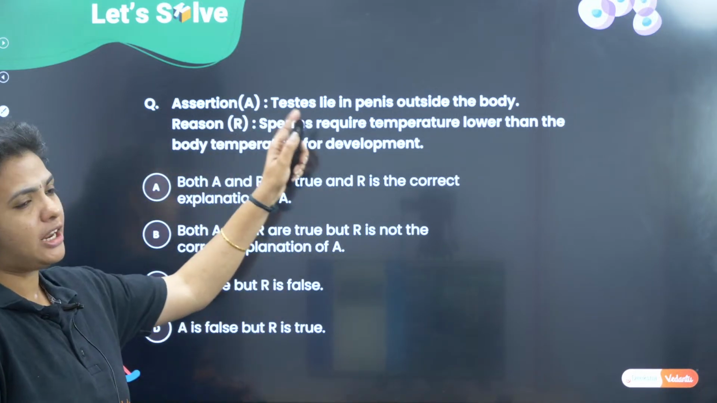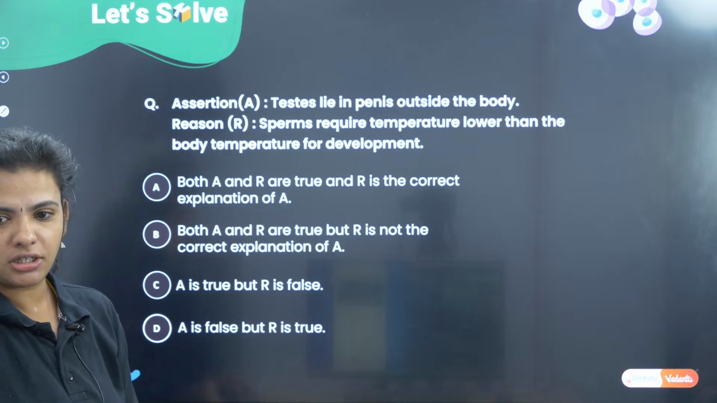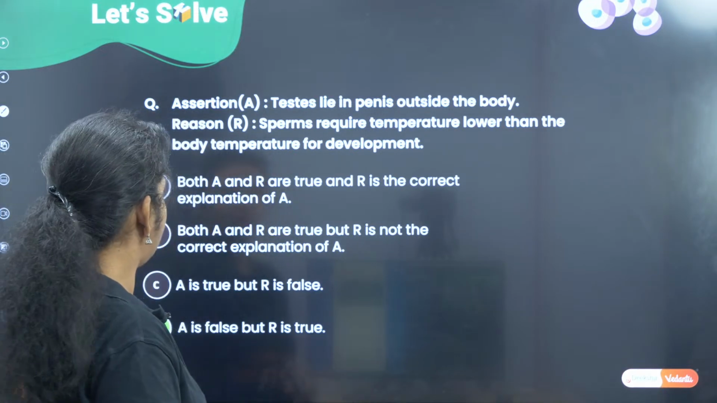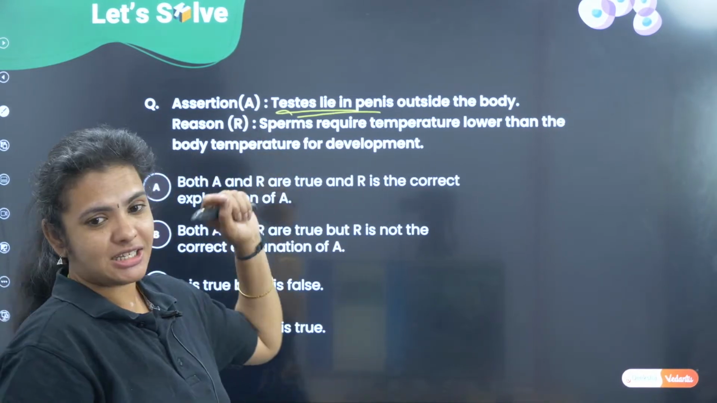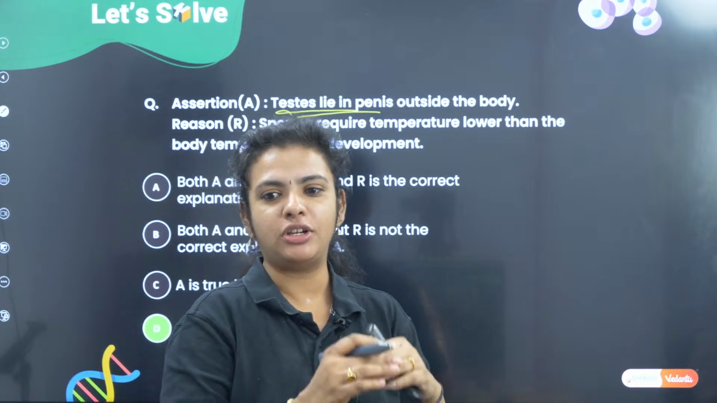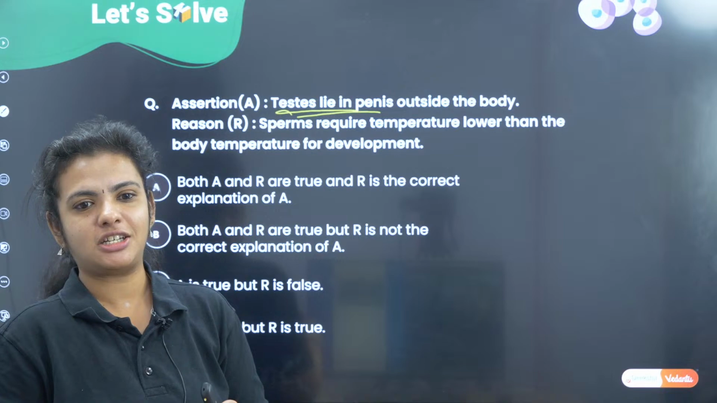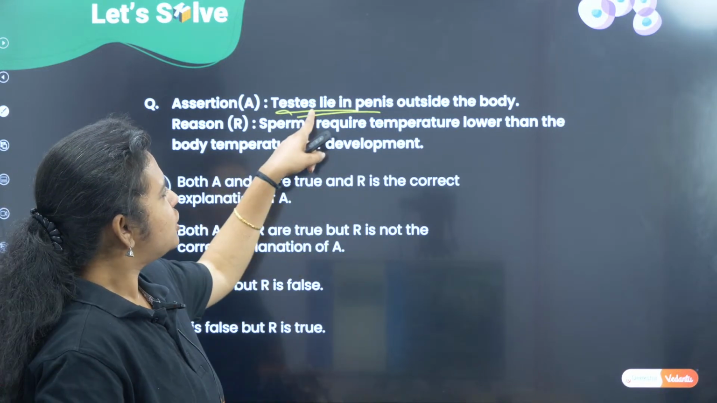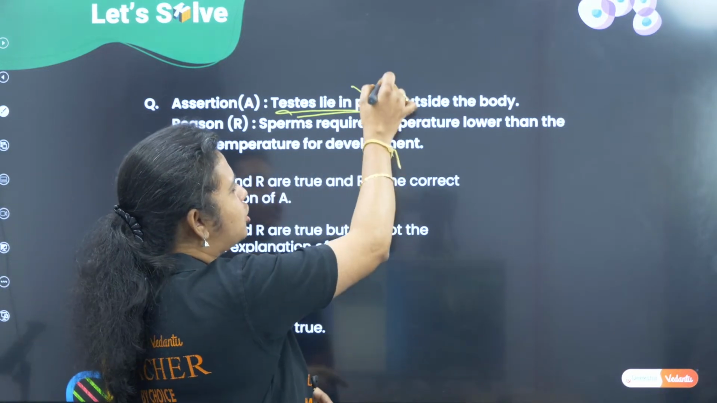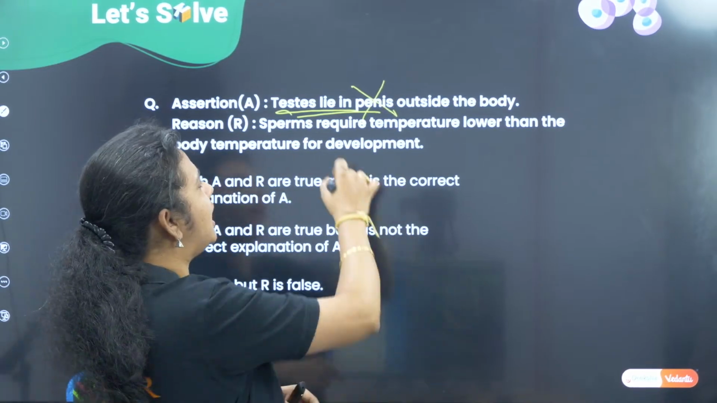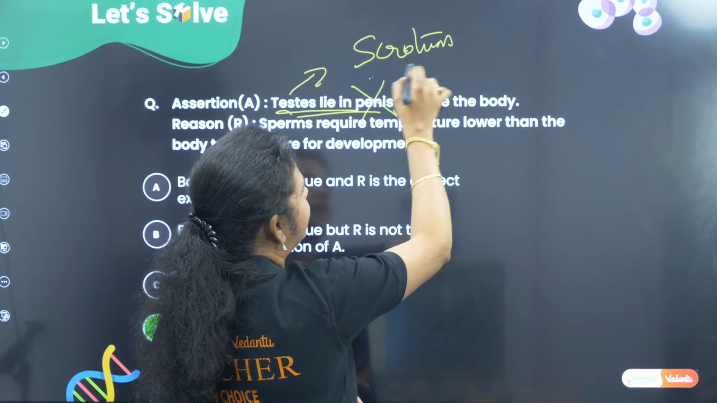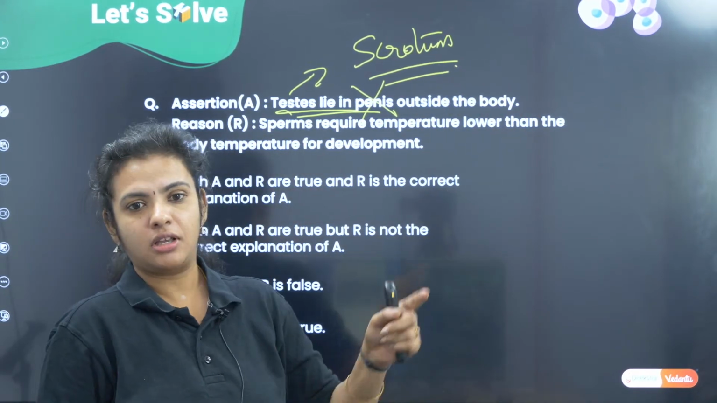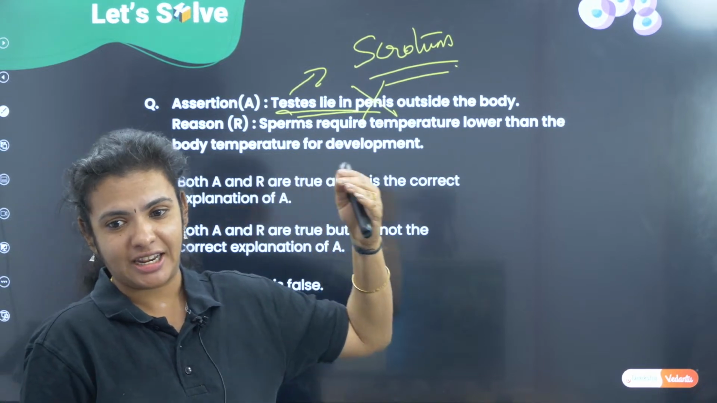But why is it that nobody knows about the location of the testis? Nobody has spoken about the assertion. Netra has only said reason is true. What about the assertion? You have to say assertion is right or wrong, right? So, testis definitely does not lie in the penis. It is going to lie in a structure called scrotum, outside the body. Penis is the external genitalia.